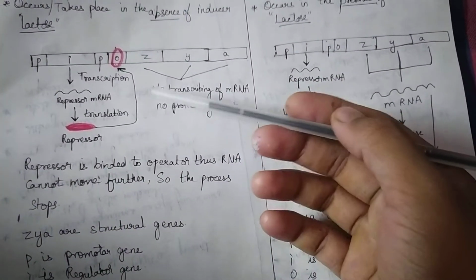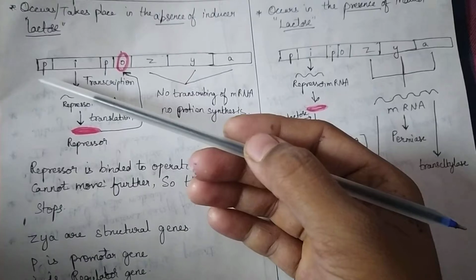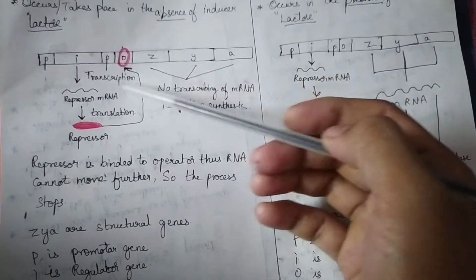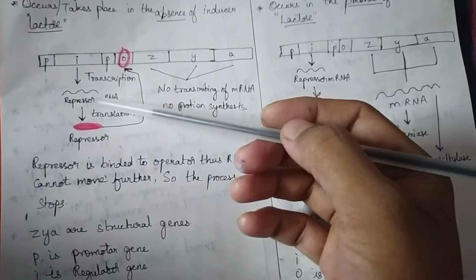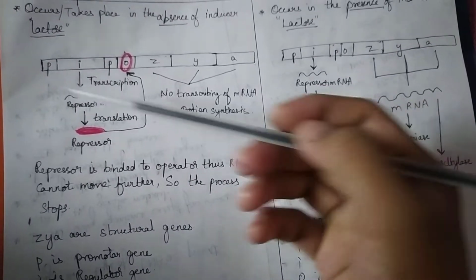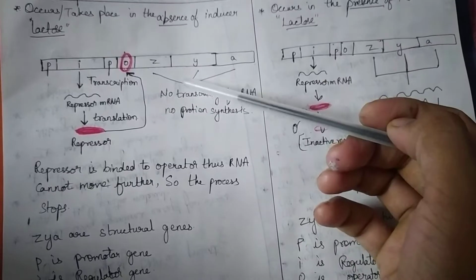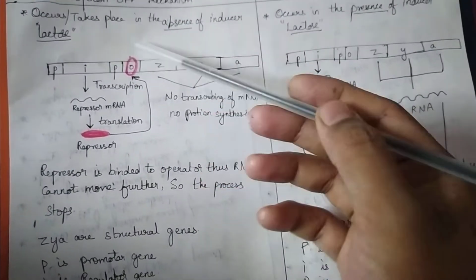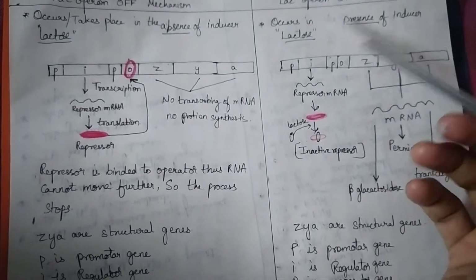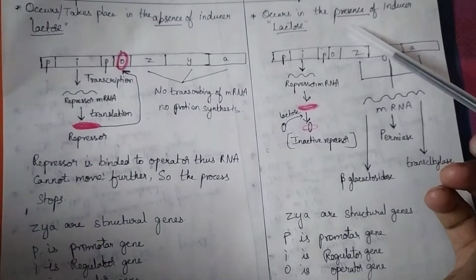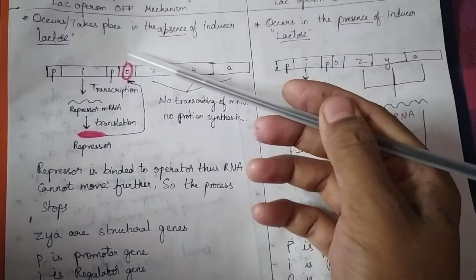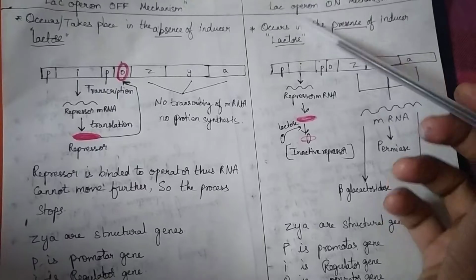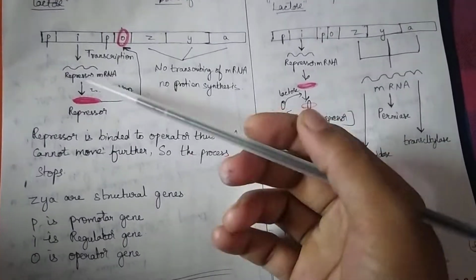Now we will go into this. For the metabolism of lactose, the off mechanism takes place in the absence of the inducer lactose, and the on mechanism takes place in the presence of the inducer lactose. Absence of lactose, off mechanism. Presence of lactose, on mechanism. Okay, now let's go into this.